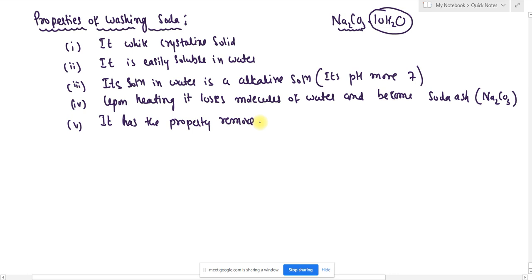Hence it is called washing soda. Before the manufacture of soaps, all over the world, only washing soda was used for washing clothes. Okay. So these are some important properties of washing soda. Next, we are going to know about the applications. It has a very wide variety of applications. So I am going to write applications or uses.